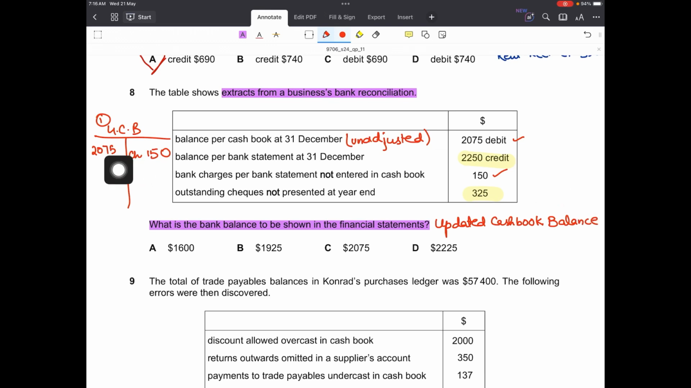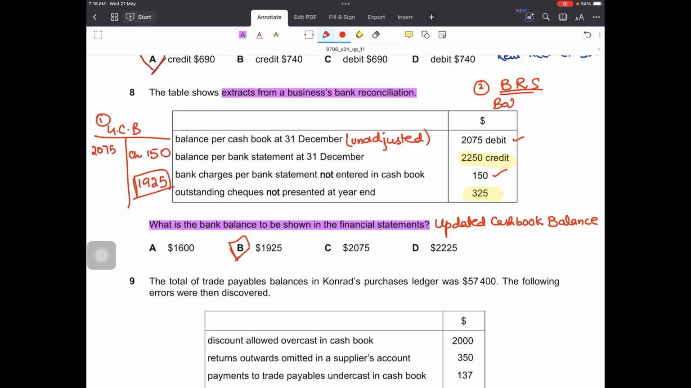Now only this adjustment will be required to update the cash book, and that will result in a balance of 1925, right? This is my balance as per updated cash book that should go in the statement of financial position, option number B.